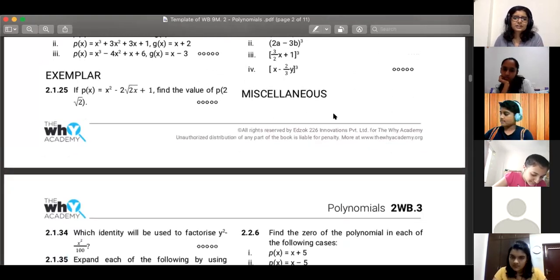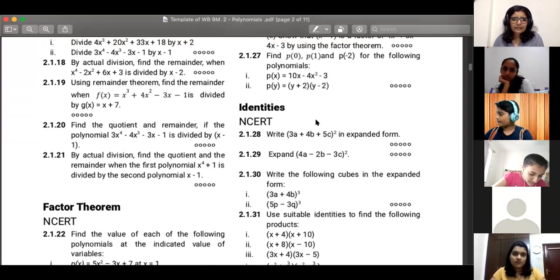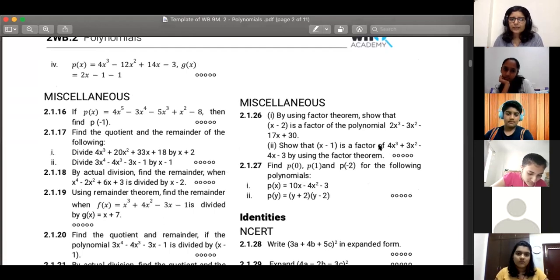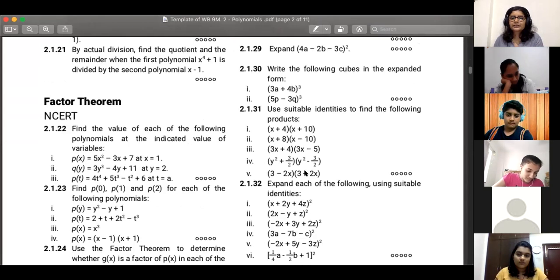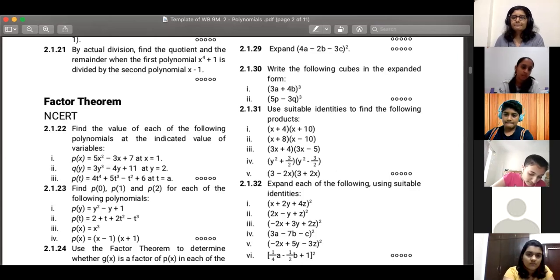You get these kind of problems. Apart from that, you have a little bit about factorization, I think. Show that this is a factor, you do the same thing. उसके बाद बस identities है. Do you guys have factorization by splitting the middle term? Yes, ma'am.